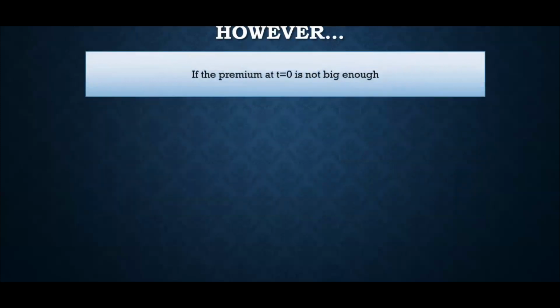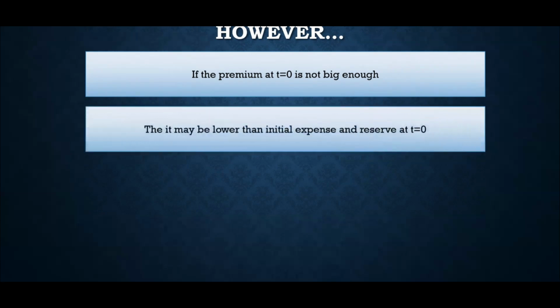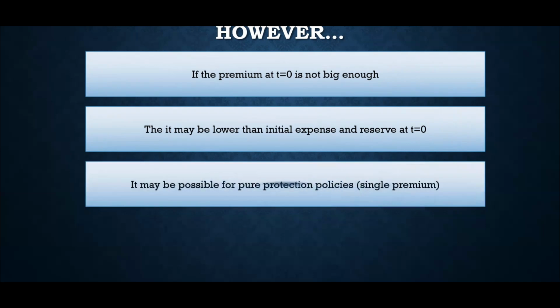if the premium at t equal to 0 is not big enough, right? And we'll see an example maybe where this can be happening. If the premium at t equal to 0 is not big enough, then it may be lower than the sum of the initial expense and reserve. And in that case, the strain usually exists, right? And it is possible for pure protection policies like term policies, critical illness, or health insurance products, even if you are collecting single premium, right?